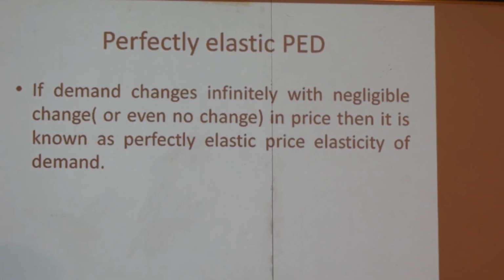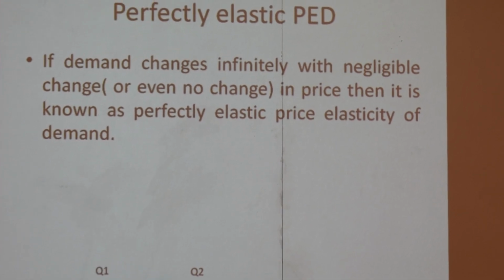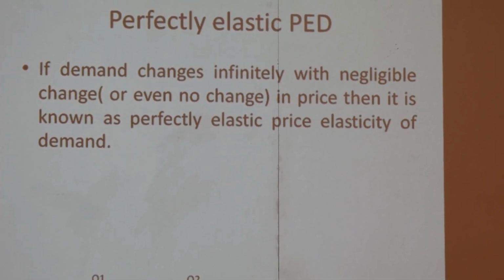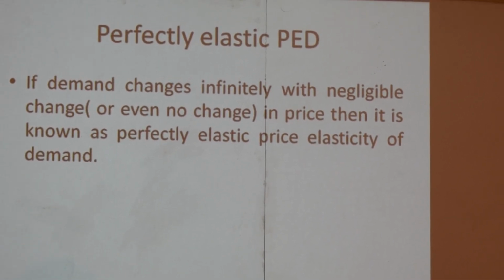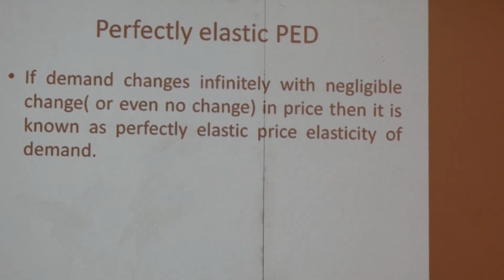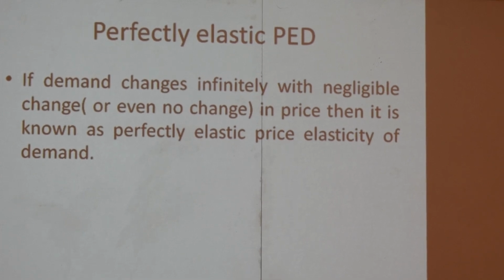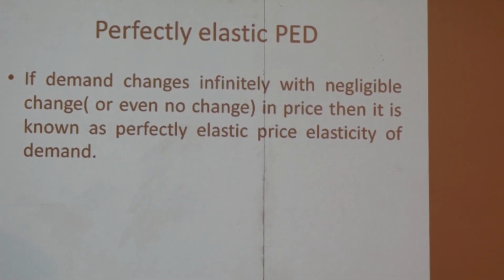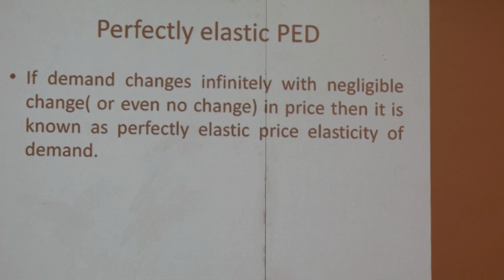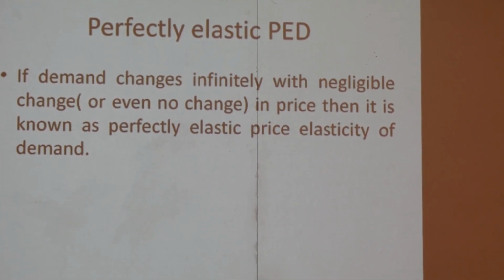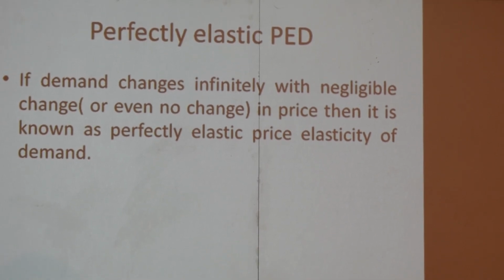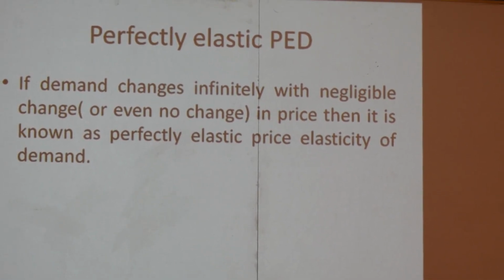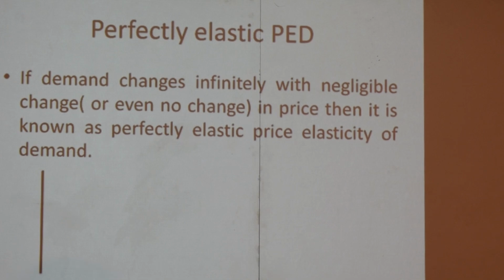Again, we can transfer this formula in the next way: if we elaborate this formula, we will get delta Q upon delta P into P upon Q. Here you must understand what delta Q is. Delta Q indicates the change in quantity, and delta P indicates the change in price of goods and services. P indicates the initial price for goods and services, and Q indicates the initial quantity demanded for goods and services.